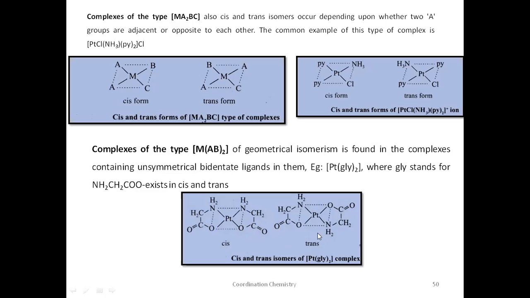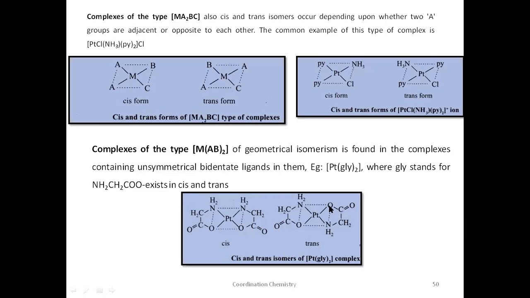In order to write the trans, first write the donor atoms, the same donor atoms on the opposite sides, in opposite directions. O is one donor atom. If you're writing O, one donor atom here, you have to indicate the donor atom O on the opposite side also. And write the rest of the linkages here.